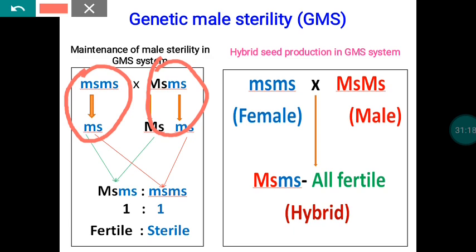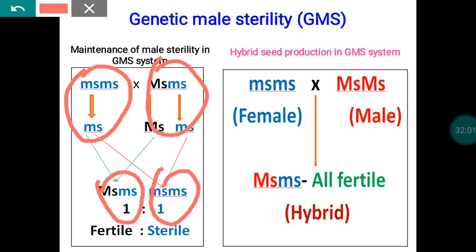The definition of a test cross is crossing of the F1 with the homozygous recessive parent. If you do so, you will get a 1:1 ratio, provided the genes are not linked and follow the law of independent assortment. So 50% of the plants are female fertile and male sterile, and another 50% of the plants are male fertile.